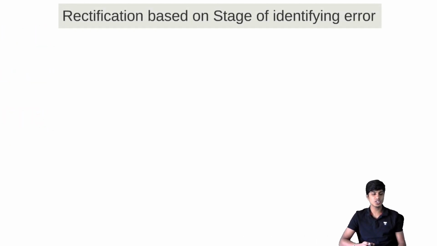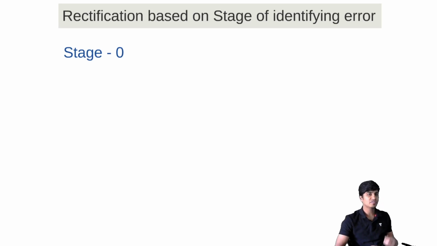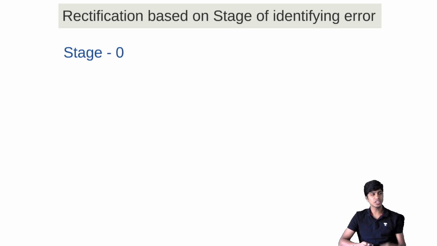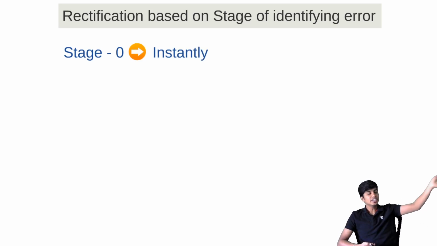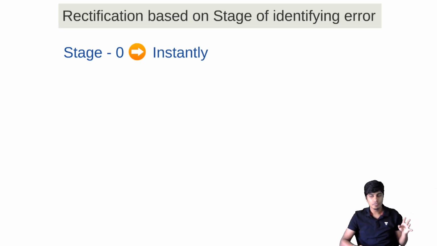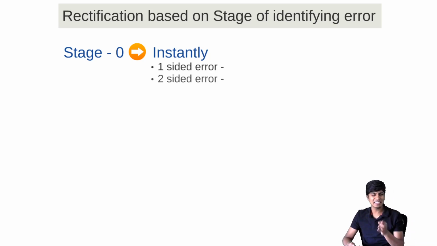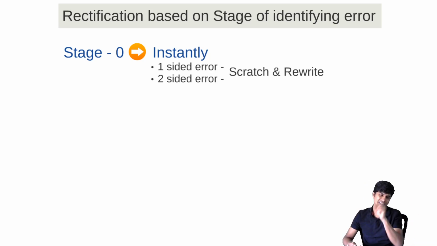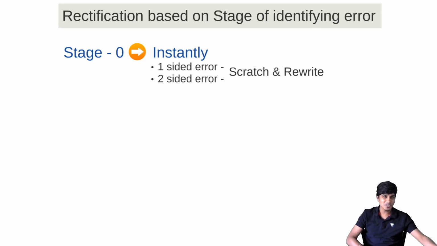Now let us see stages of identifying the error. If the error is identified at stage 0, that is instantly, you made the error now and right now you understood that there is an error, will you do some accounting? You don't have to do accounting. You will scratch that error and then rewrite it. Or when you're doing the entry, you will do backspace, and then rewrite the entry. So you don't have to do any rectification, it's not learned in accounting. It's a layman basic thing that we do. You get this? This is not part of our syllabus either.